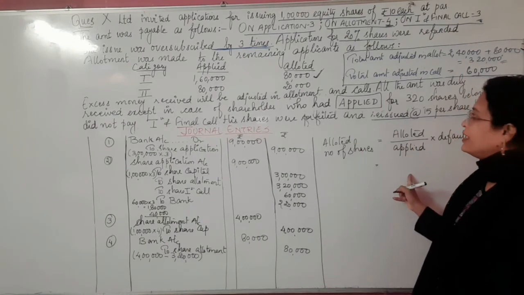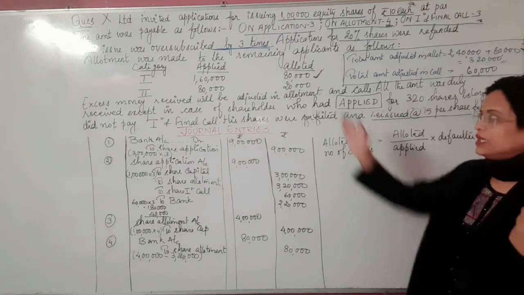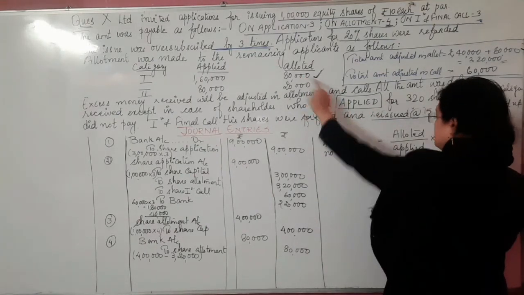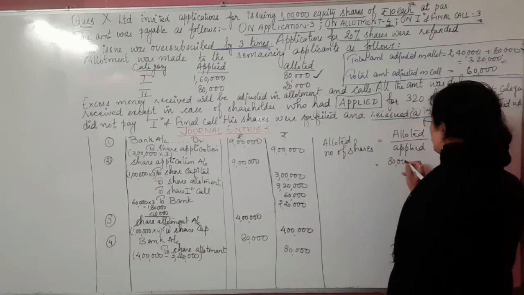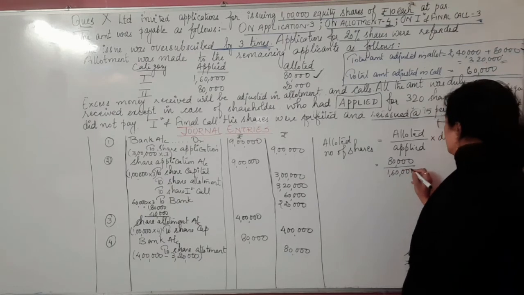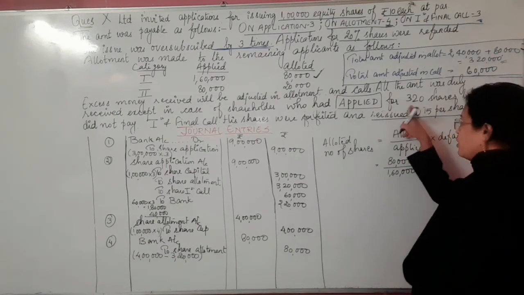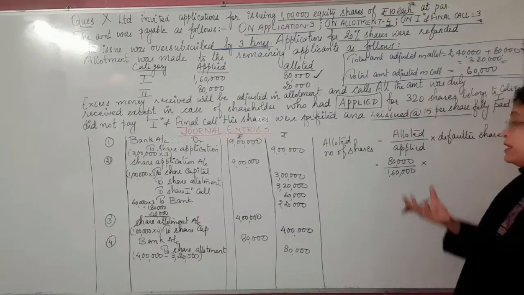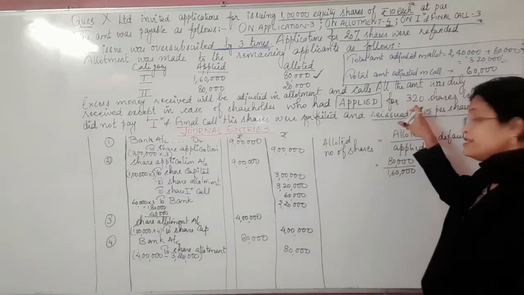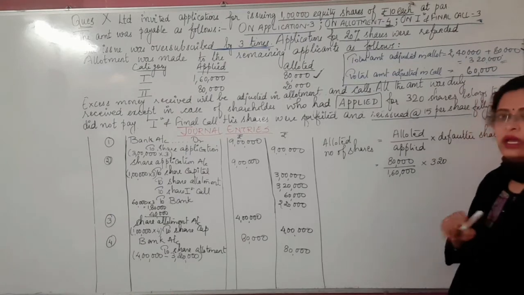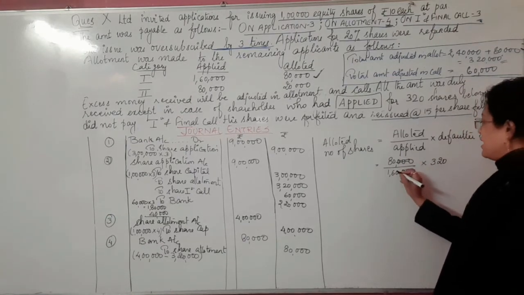Okay, so let's find out how to calculate the allotted shares. Those who cannot understand that basic logic can follow this. Allotted, as per category number 1, because it belongs to this category, is 80,000. Applied is 1,60,000. Defaulter share stands for the shareholder who is not making the payment for a certain installment. Here it is 320 shares. A shareholder holding 320 shares did not pay the first call. So let's calculate this.